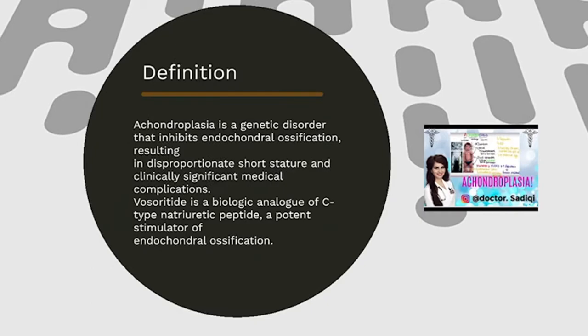First, we have a definition. Achondroplasia is a genetic disorder that inhibits endochondral ossification, resulting in disproportionate short stature and clinically significant medical complications. Vosoritide is a biologic analog of C-type natriuretic peptide, a potent stimulator of endochondral ossification.